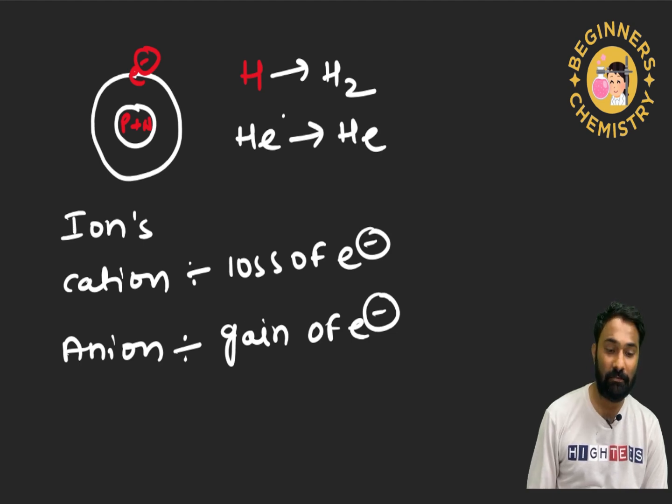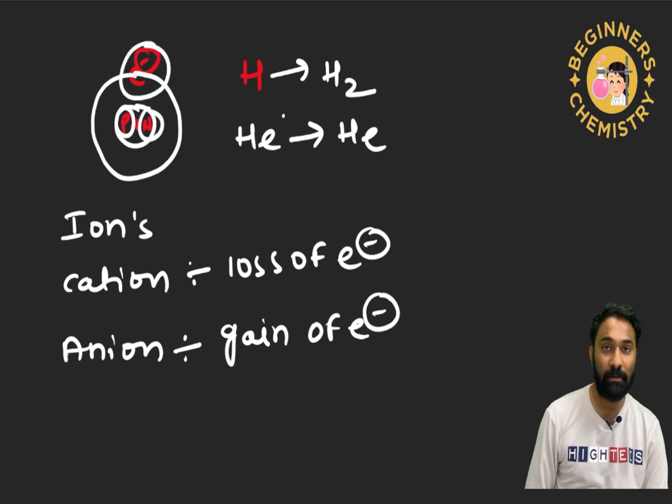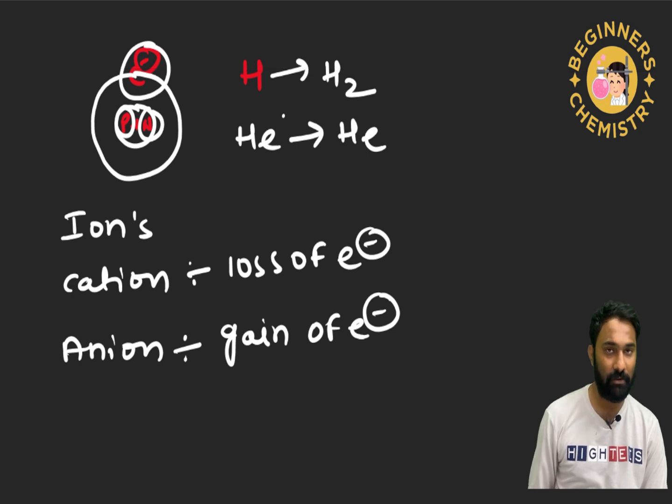Then after that we have seen the proton, neutron and the electron, right? For any given molecule or any given compound, how to identify the number of protons, number of neutrons and the number of electrons, that we are going to see.